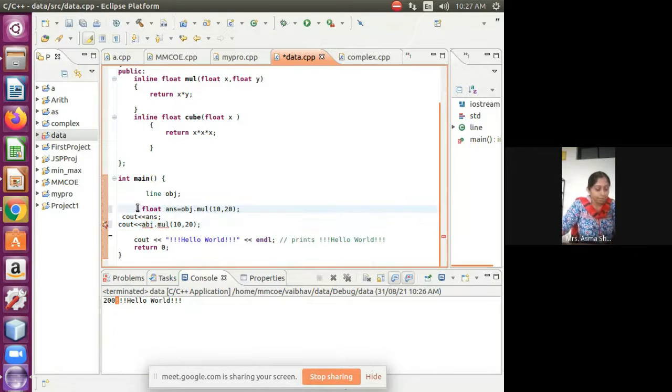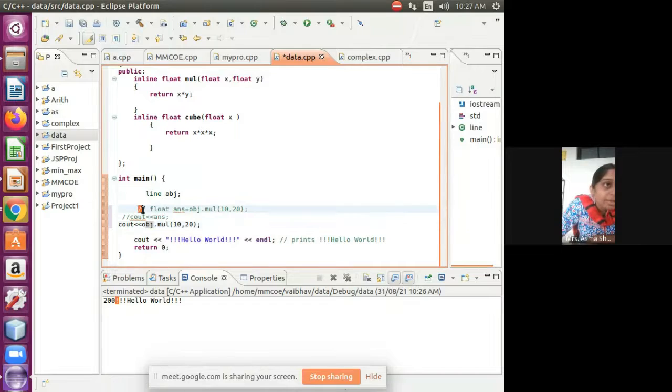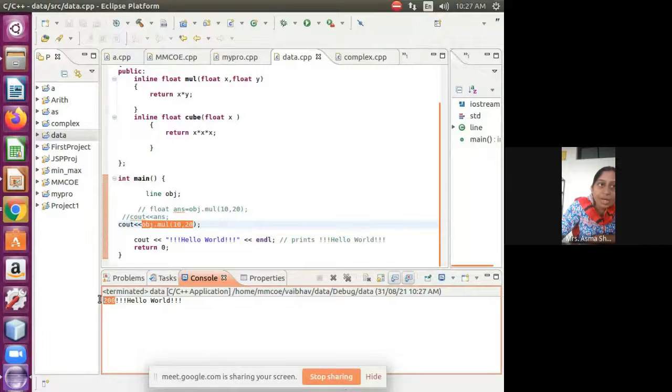Now I am commenting both of these lines. Now the same task, students, if you see, these two lines I have combined together in a single line using this statement. Why? Because whatever this function returns, I am directly printing that. Now let's see the result. Yes, we are getting 200 because we are directly printing what the function returns.